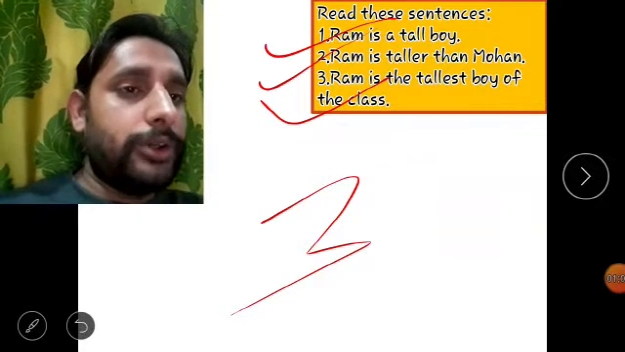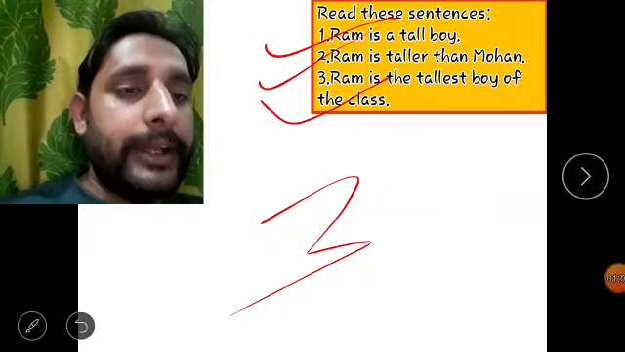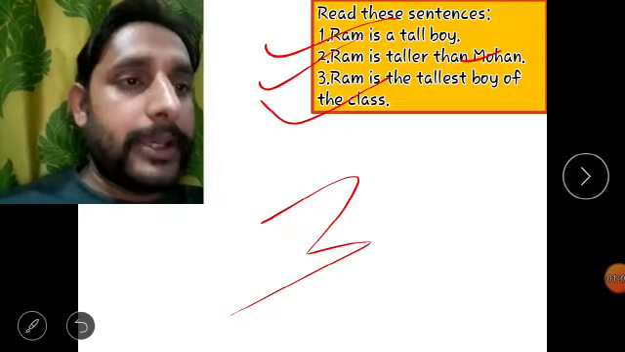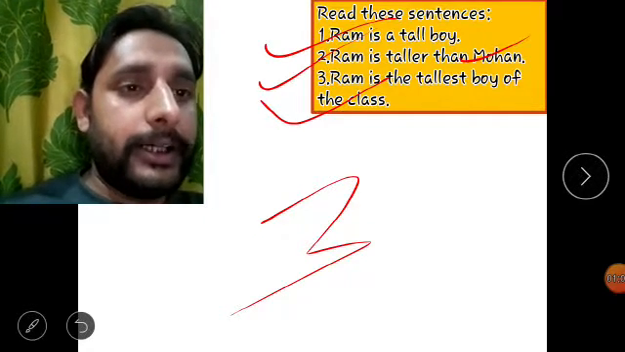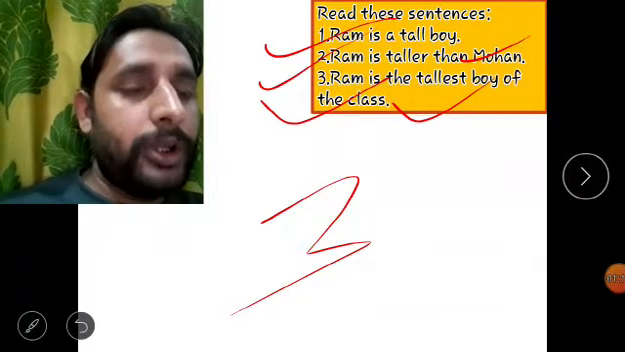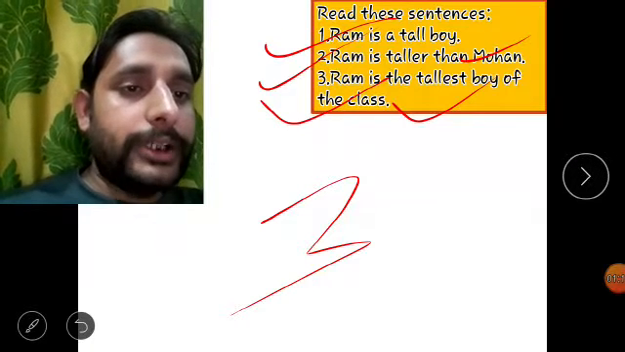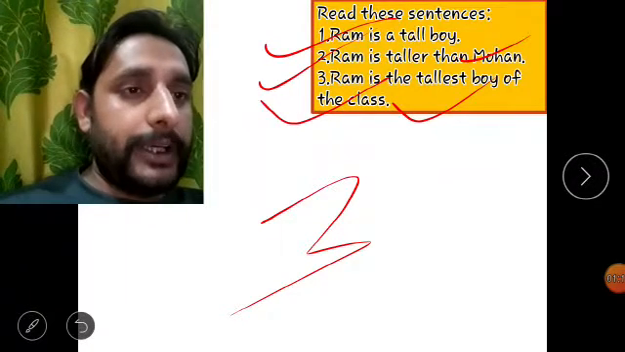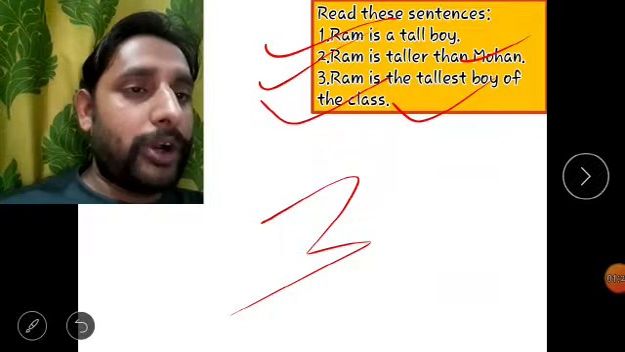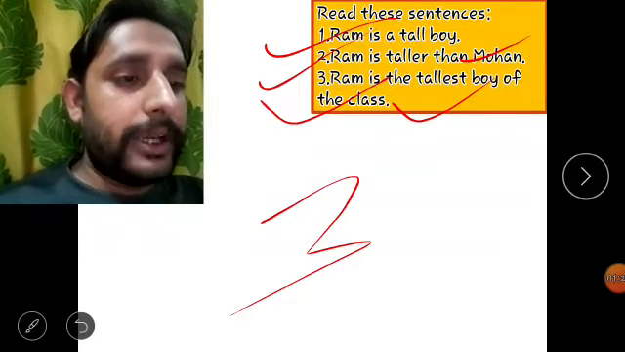Once again, the first sentence is Ram is a tall boy. The second is Ram is taller than Mohan. The third is Ram is the tallest boy of the class. So what difference did you find in all these three sentences? We will study the difference among all these three sentences in the next slide. So let us move to the next slide.